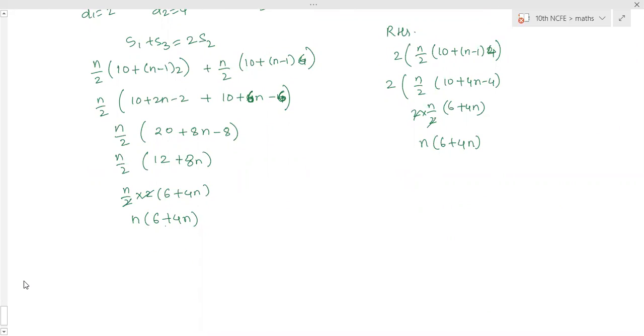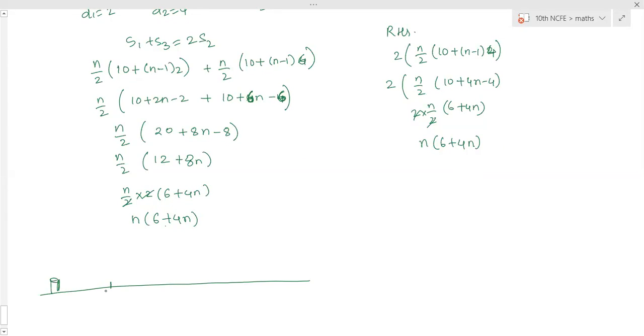There are 25 trees at equal distances of 5 meters in a line with a well, a distance of the well from the nearest tree being 10 meters. So here is a well and the trees are there. 25 trees are there totally, and the distance between them is 5 meters. This is a well.